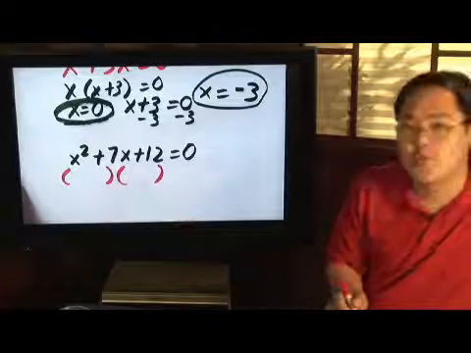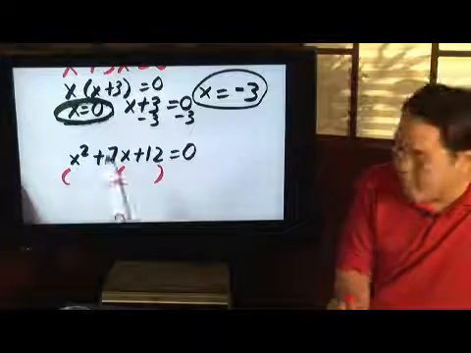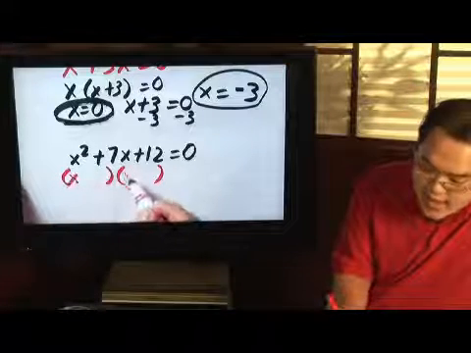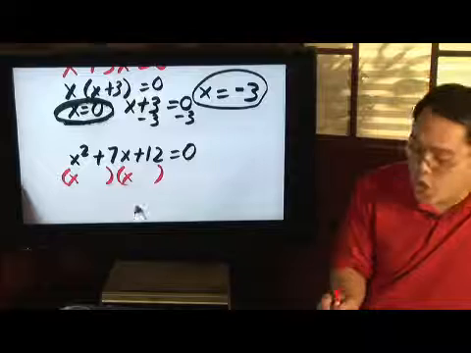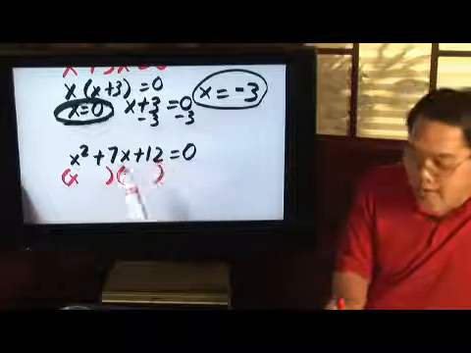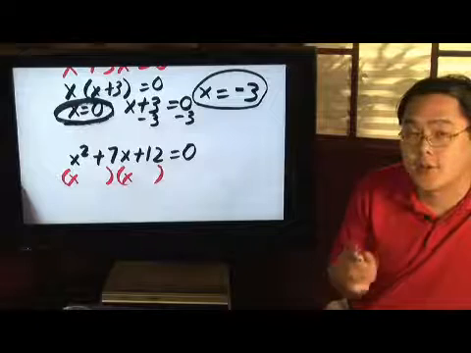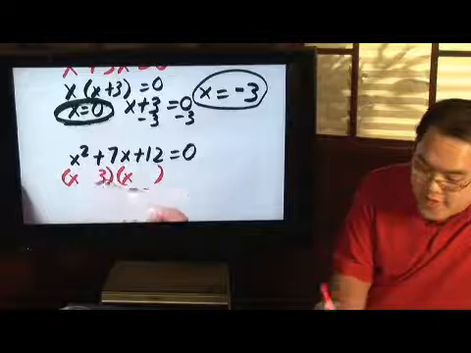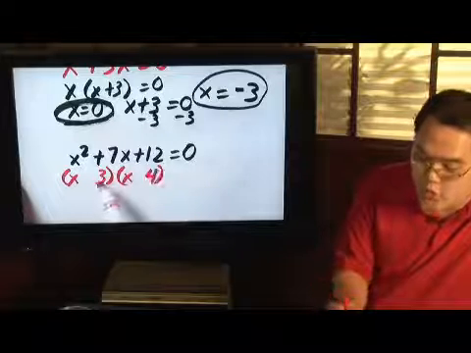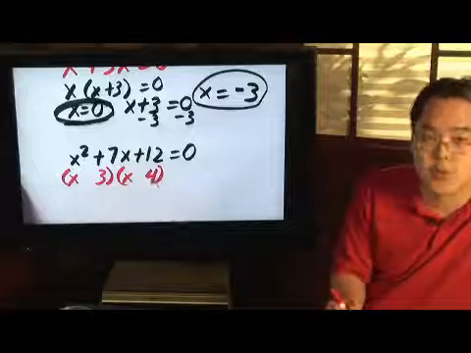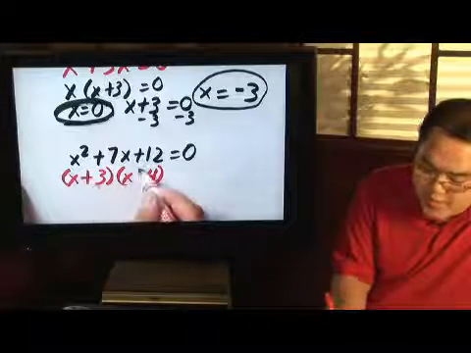you can write two parentheses and ask yourself, how do I split x squared into two separate pieces, x and x? As for the 12, what you need to think about is, what two numbers multiply to give me 12 but add to give you 7? This is where your multiplication tables become very important. The only two numbers that fit that description are 3 and 4, because 3 times 4 is equal to 12, but 3 plus 4 is equal to 7. So that's where the pluses come in.